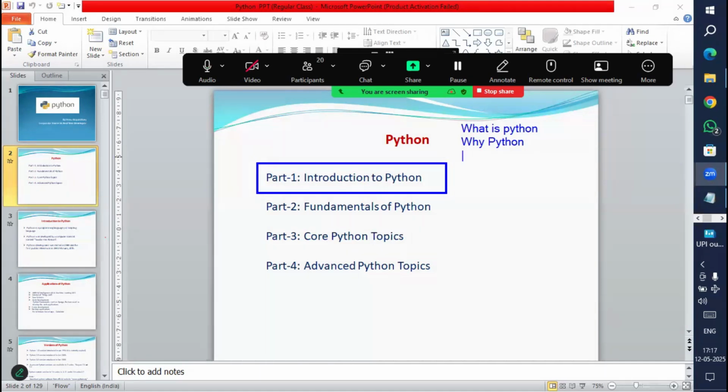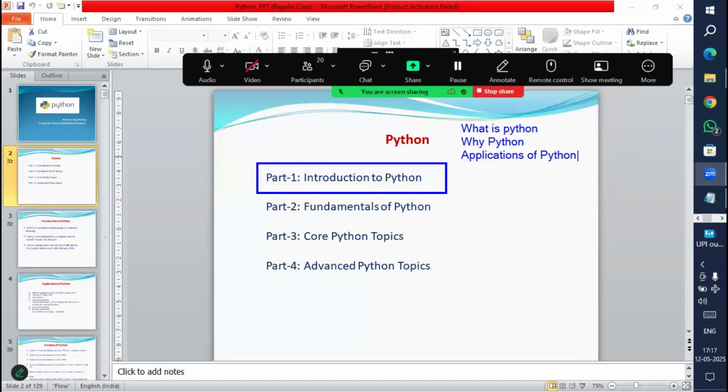Okay, and also applications, real-time applications of Python. Real-time applications of Python means where we use Python: what, why, and where. So try to understand this, because before learning any subject or any technology, first you have to ask yourself questions: what is that, why is that, and where do we use it. It's very, very important. Not only for Python.